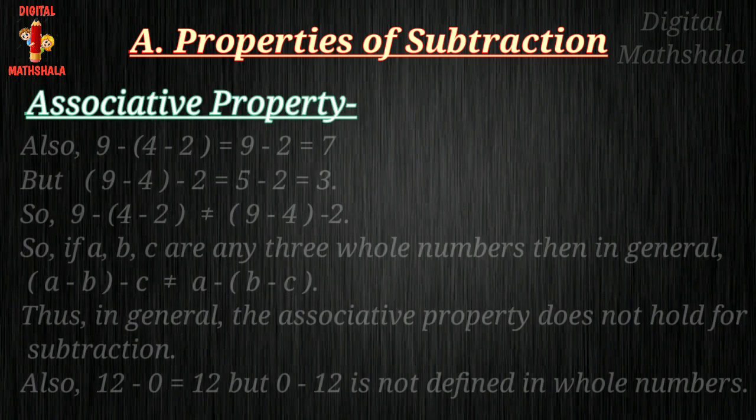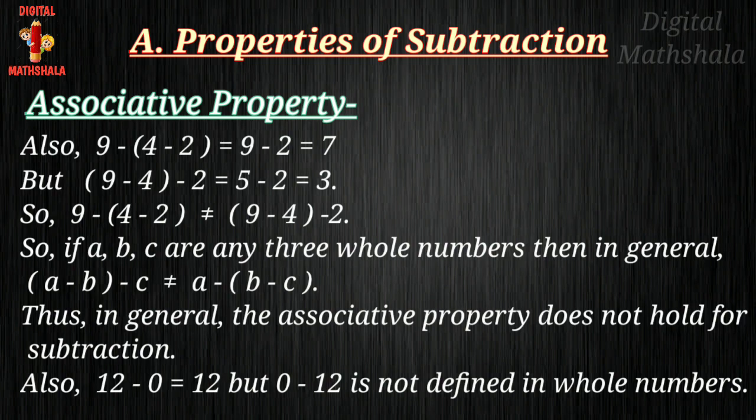Also, 9 minus (4 minus 2) equals 9 minus 2 equals 7. But (9 minus 4) minus 2 equals 5 minus 2 equals 3. So 9 minus (4 minus 2) does not equal (9 minus 4) minus 2.